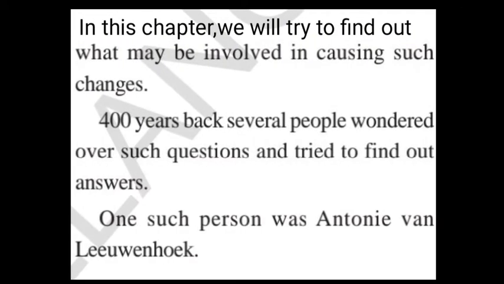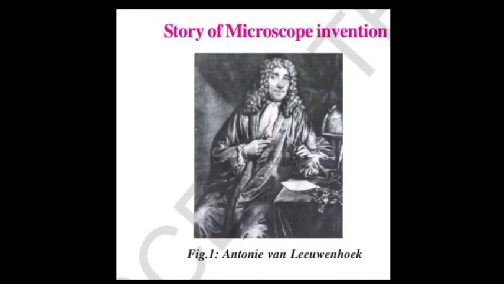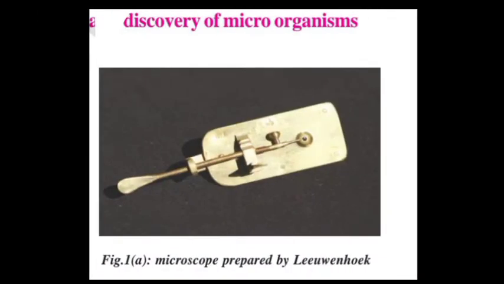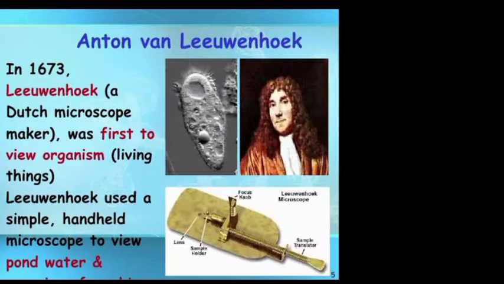Next, in this chapter we will try to find out what may be involved in causing such changes. 400 years back, several people wondered over such questions and tried to find out answers. One such person was Antony von Leeuwenhoek. Let's see. This is a picture of Antony von Leeuwenhoek. He discovered this microscope.